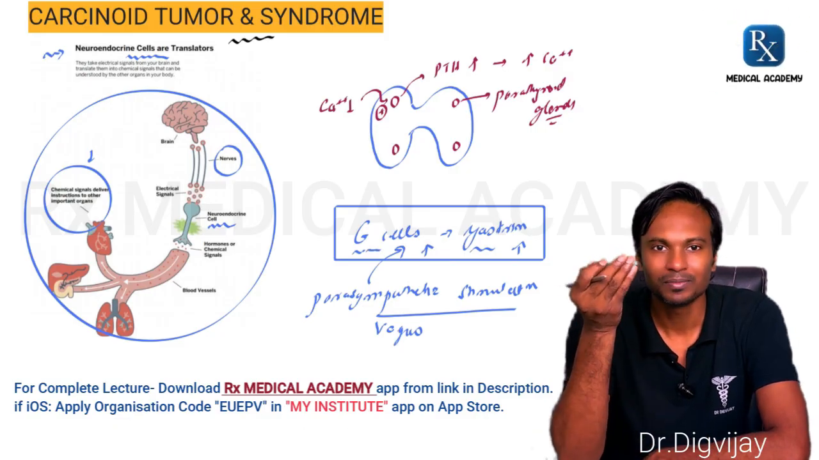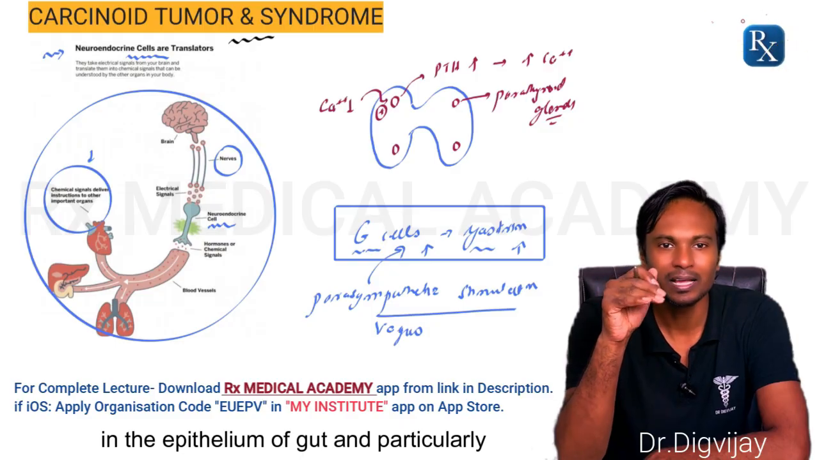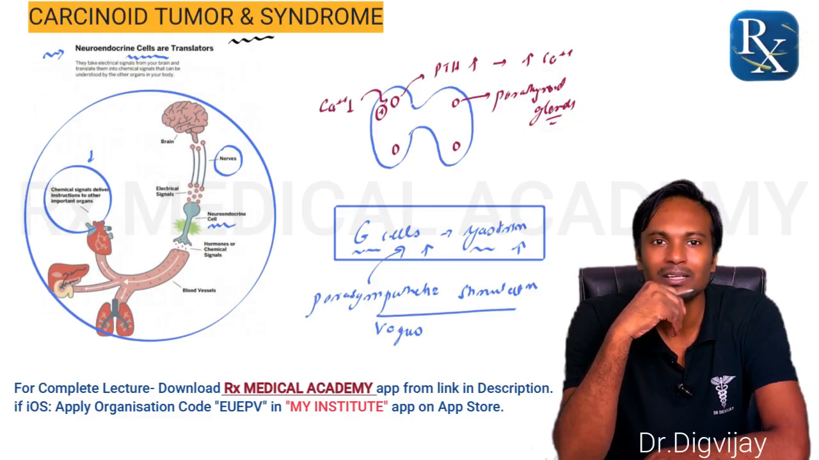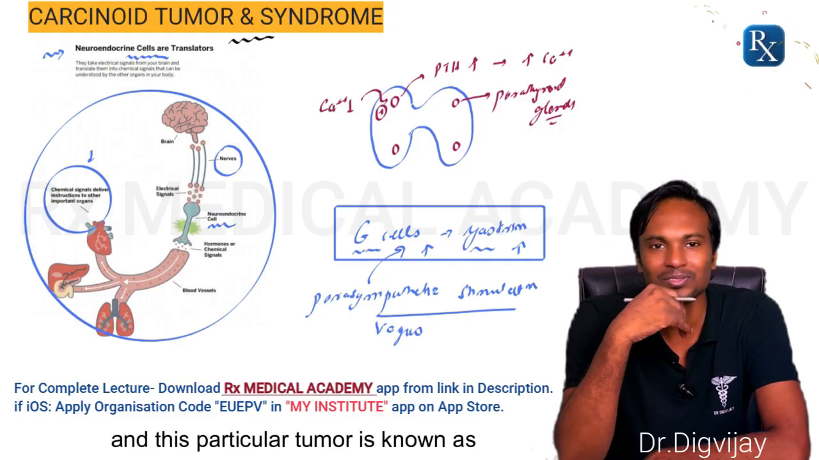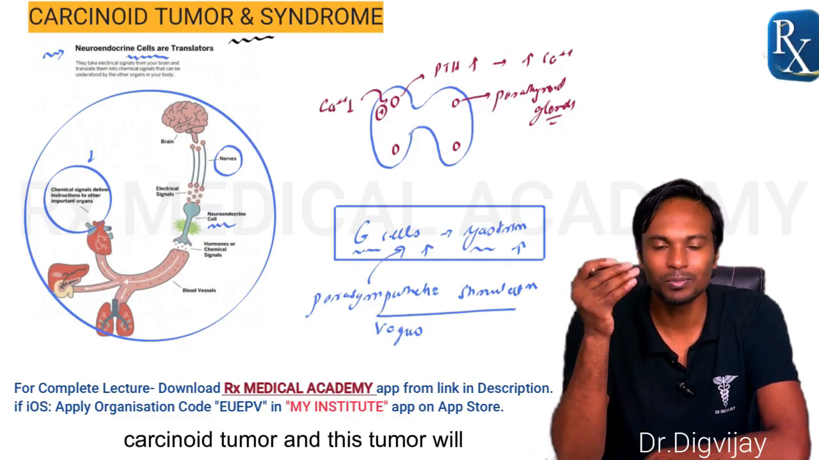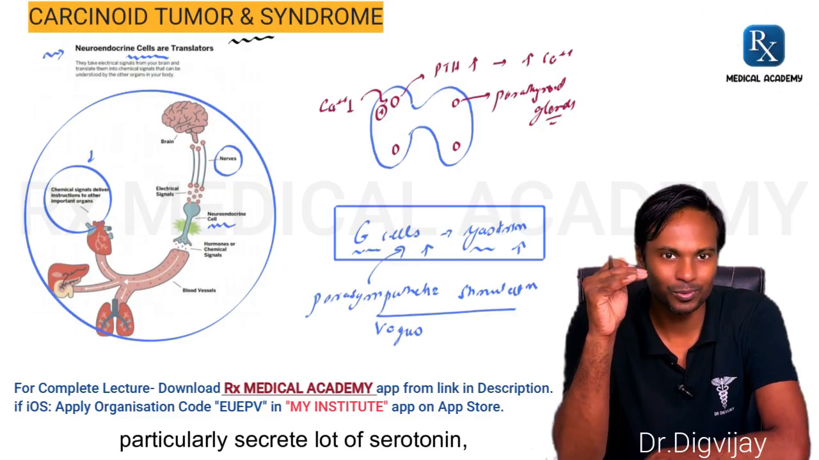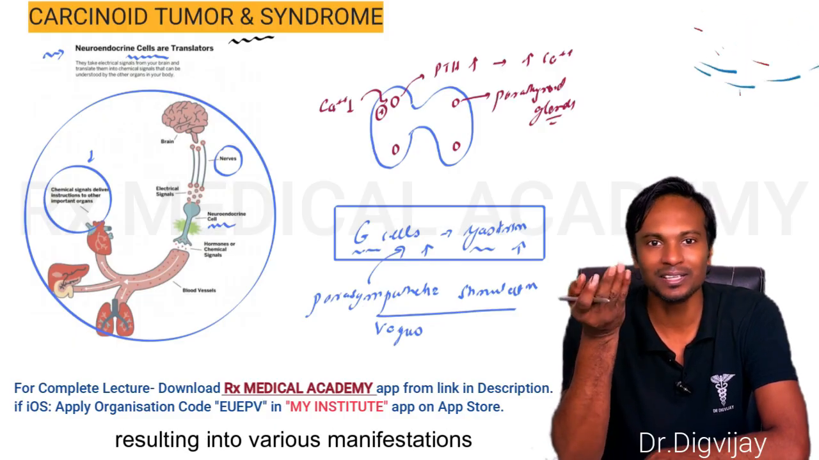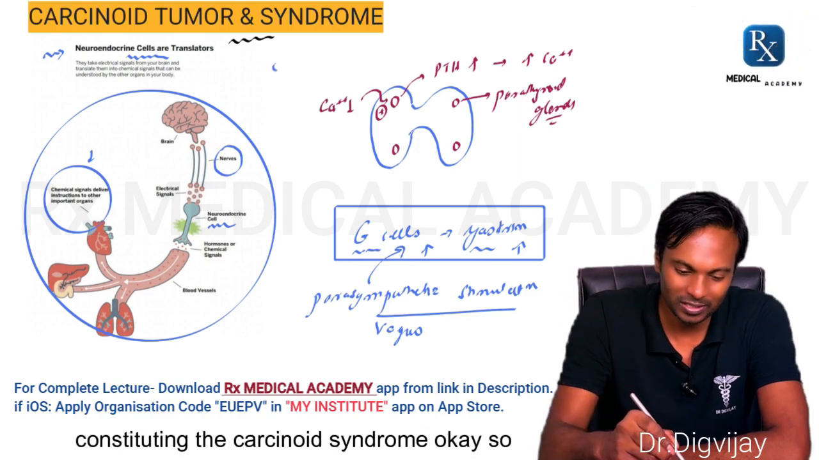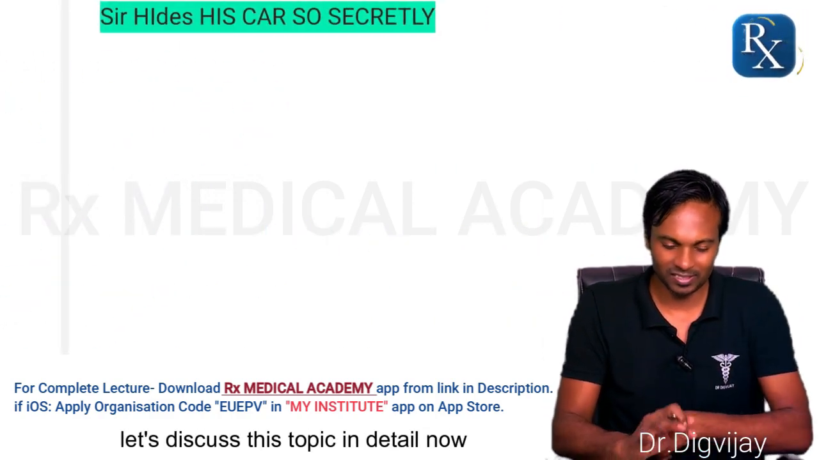In the same way, in the epithelium of the gut and particularly the respiratory system, sometimes there can be a tumor of these endocrine cells, and this particular tumor is known as carcinoid tumor, and this tumor will particularly secrete a lot of serotonin, histamine, prostaglandins, bradykinin, resulting in various manifestations constituting the carcinoid syndrome. Okay, so let's discuss this topic in detail.